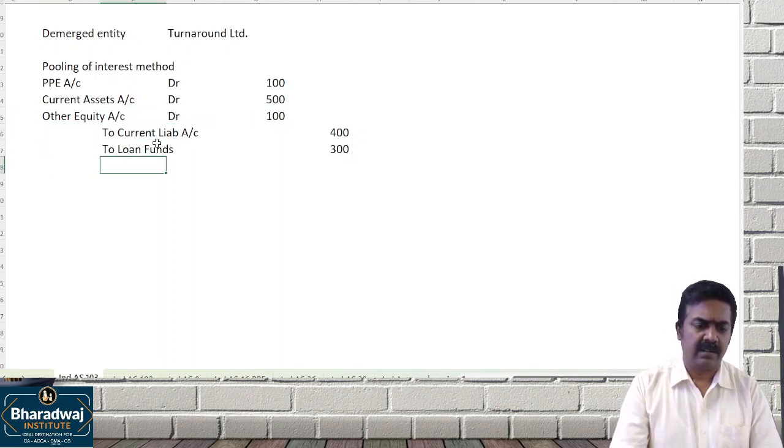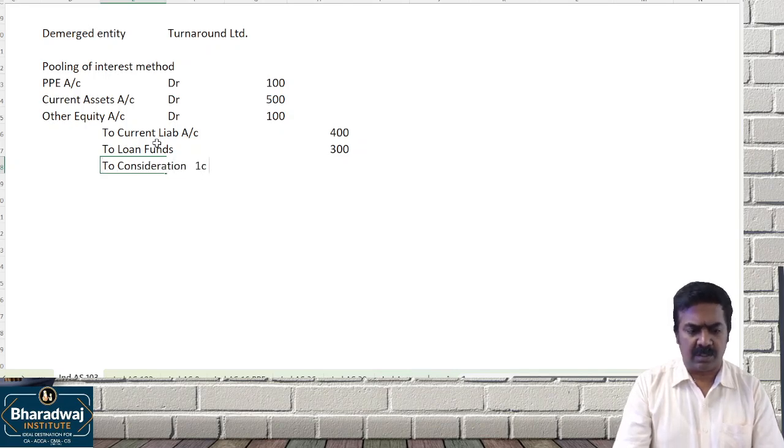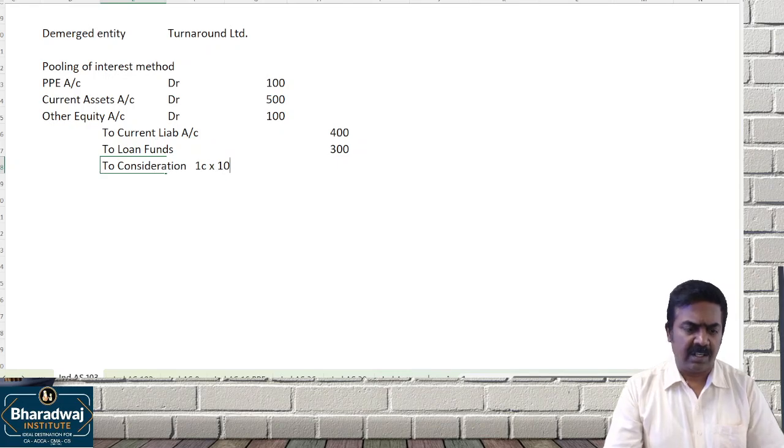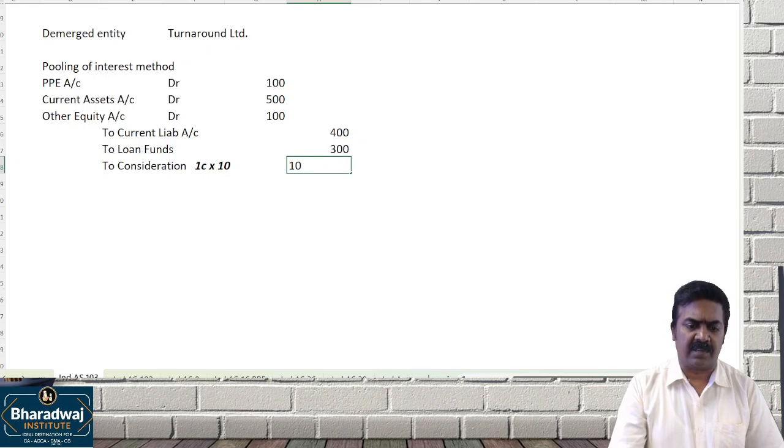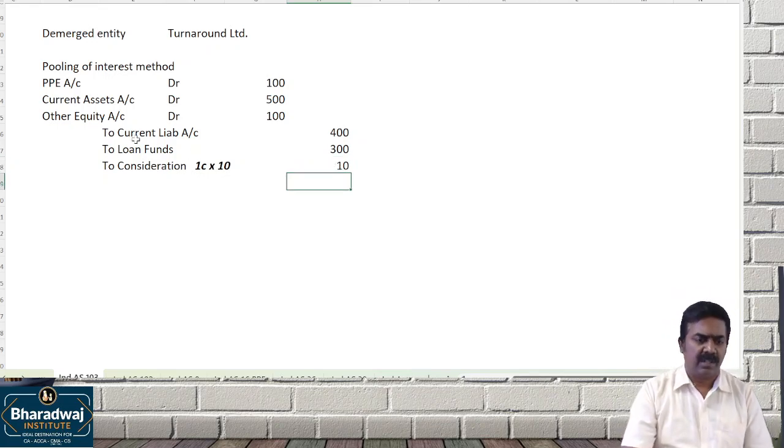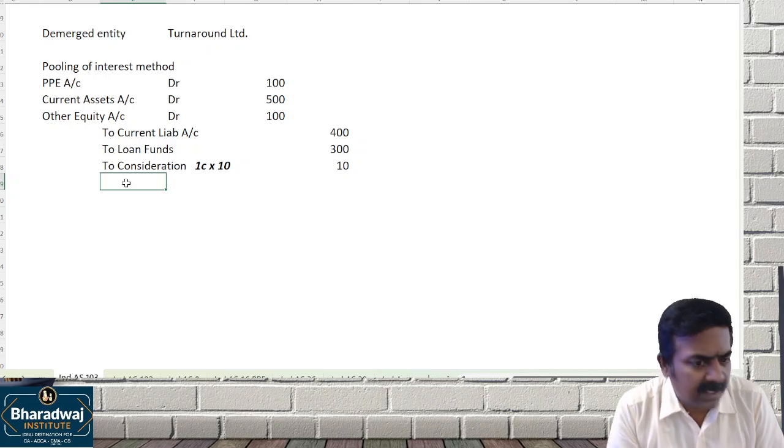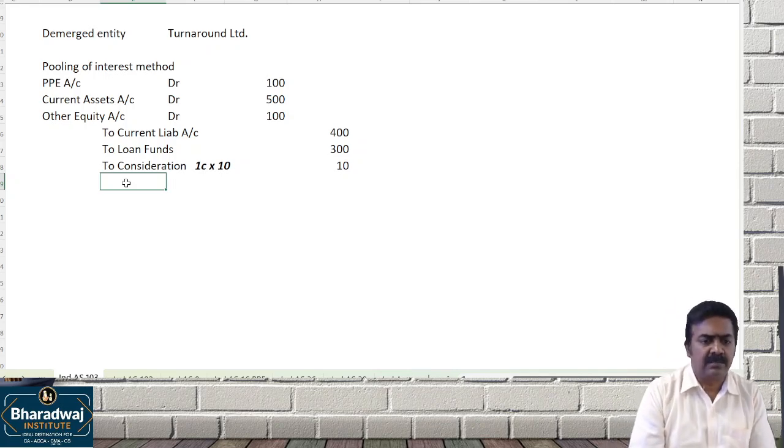Then to consideration: 1 crore shares of 10 each. It will be recorded at face value only. Pooling of interest method will record at what value? Face value. The balancing figure, if any, will go to capital reserve or goodwill. Either can go here.